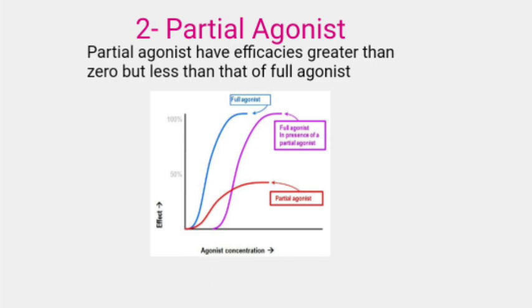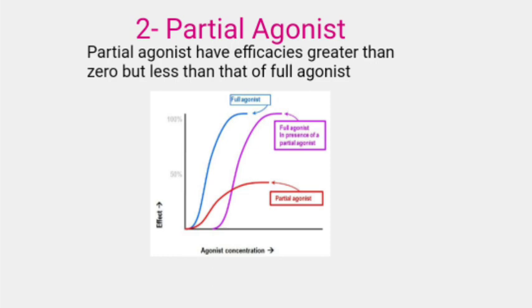Partial agonists have efficacy greater than 0 but less than that of a full agonist. Even if all the receptors are occupied, partial agonists cannot produce an Emax of as great a magnitude as that of a full agonist. However, a partial agonist may have an affinity that is greater than, less than, or equivalent to that of a full agonist.